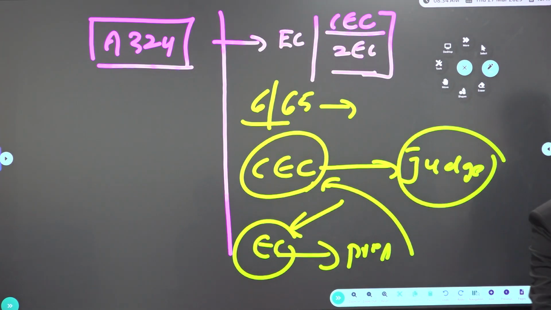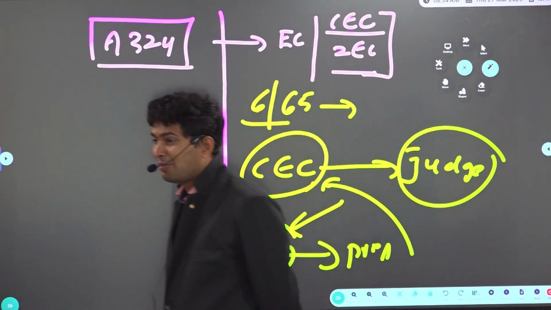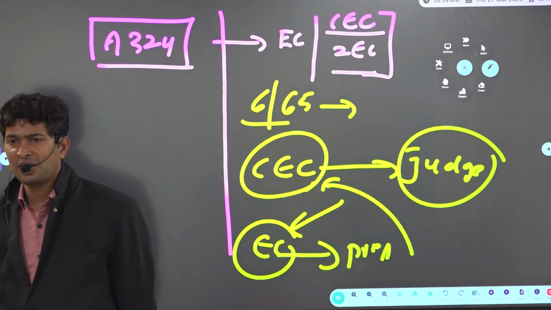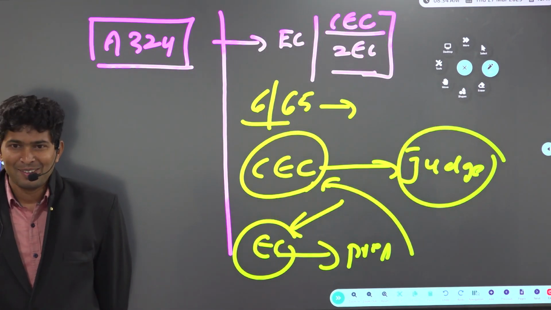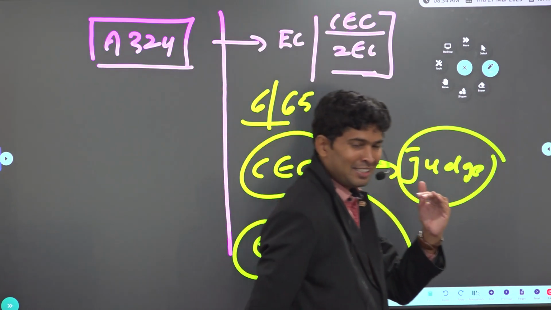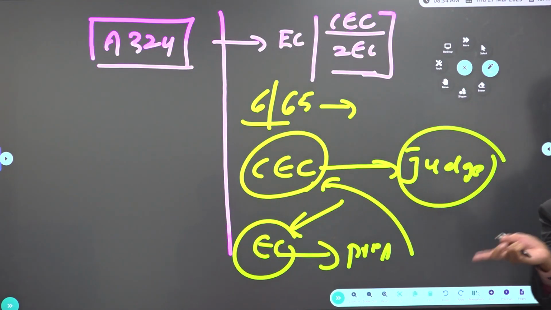So can two state parties in two different states have the same symbol? Yes. What is the symbol of TDP? What is the symbol of Samajwadi Party? Also cycle only. That is a Hero cycle, this is a Honda cycle. No, both are cycle only. Why, sir? There is no conflict of interest because they are contesting in different states. National parties have an exclusive right on their symbols, but two state parties can have a similar symbol.